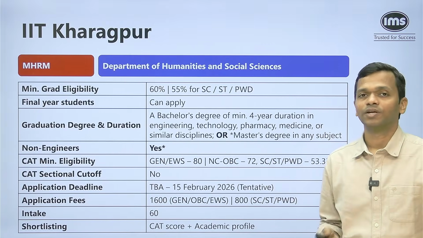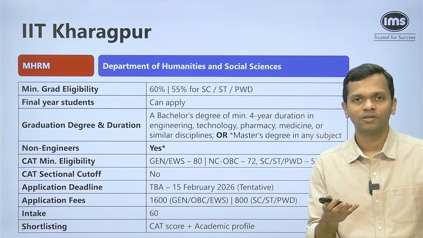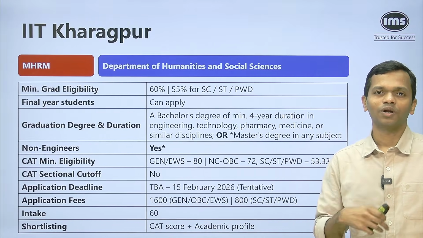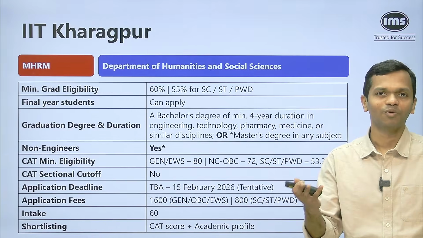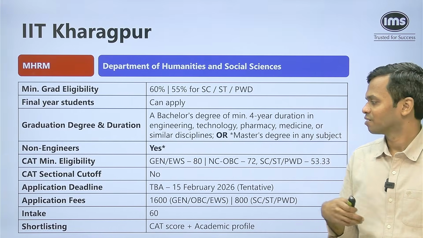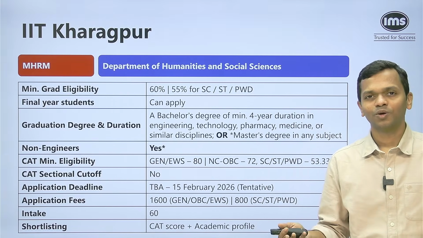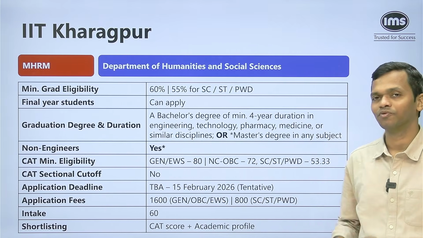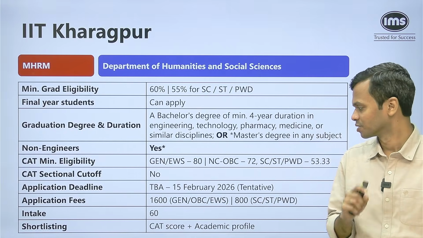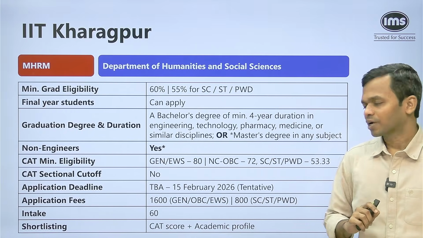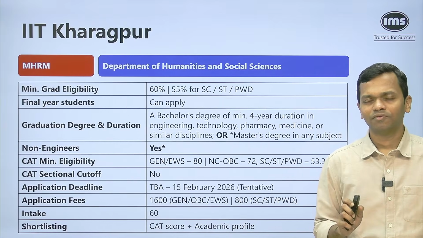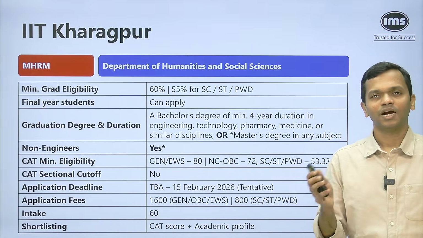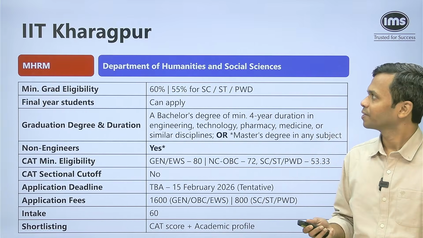And that is why this is again a very good opportunity, because if you see in some of the institutes, if the seats are going vacant, basically there are a lot of students who are not applying, who ideally should have applied and should have gotten in, but they are not doing that. And of course a lot of people who are converting are not joining because they're getting some other opportunities. So I would suggest that you have a look at this program if you're especially interested in human resources. Shortlisting is dependent on CAT score and academic profile. They have not given exact weightages. It doesn't matter too much whether you know the weightages or not, because CAT score is going to be the dominant part of it.